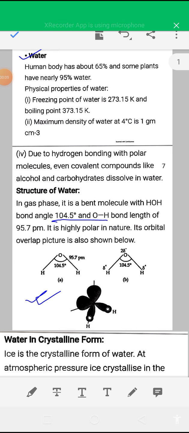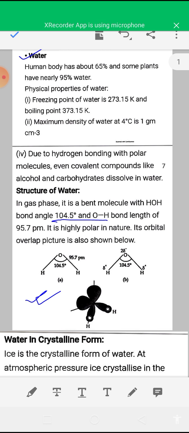Today I am going to start the chapter Hydrogen of class 11 chemistry. In this chapter, preparation of hydrogen, chemical properties of hydrogen, reaction of hydrogen, and hydrides are not given in the syllabus. You have to read compounds of hydrogen only. That is water, hydrogen peroxide, and heavy water.